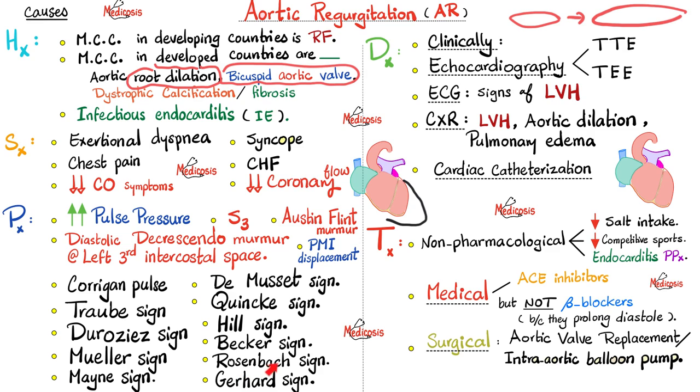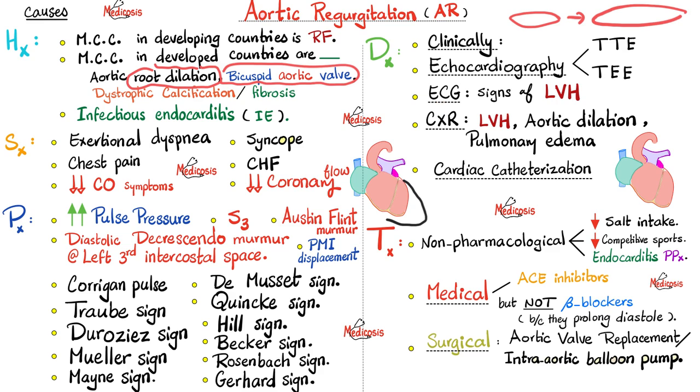Next, palpate the liver carefully and gently. You might feel systolic pulsations of the liver, a sign of aortic regurg. Palpate the spleen. If you find systolic pulsations of the spleen, this could be aortic regurg. But of course, if you want accuracy, we need echocardiography, such as the transthoracic echo or the transesophageal echo.